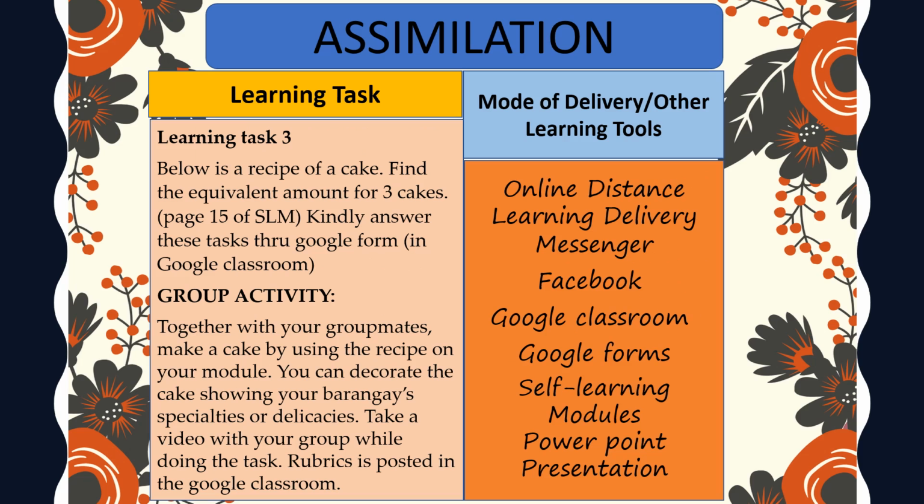The next part is the assimilation part. It brings the learner to a process where he or she shall demonstrate ideas, interpretation, and values based on what he or she has learned. Here is the learning task. A recipe of cake is shown on page 15 of the SLM. Find the equivalent amount for 3 cakes. You will answer this through the Google Form posted in our Google Classroom.